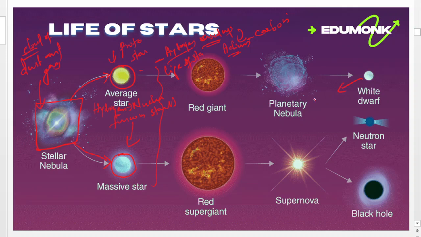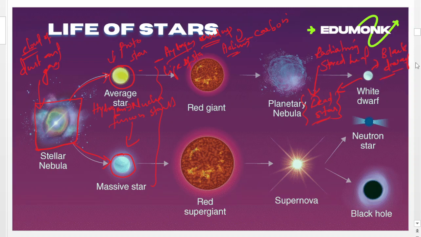White dwarf is the dead star, but it will still emit light by radiating the stored heat. This white dwarf converts to a black dwarf by cooling.